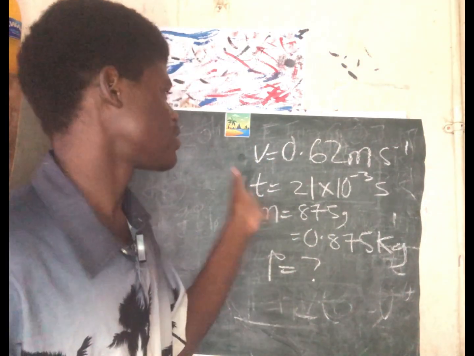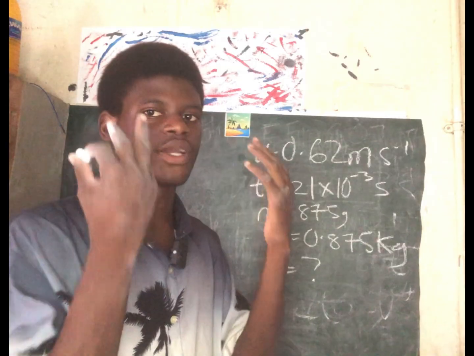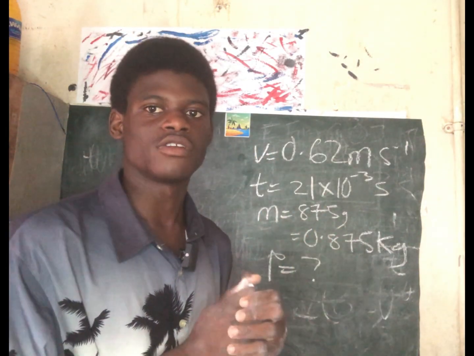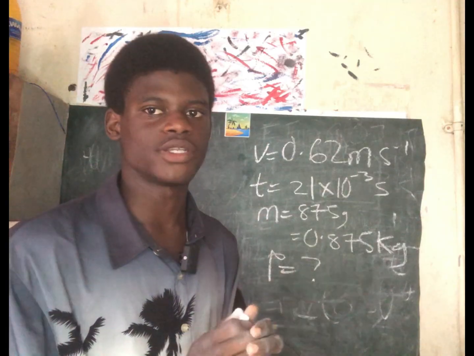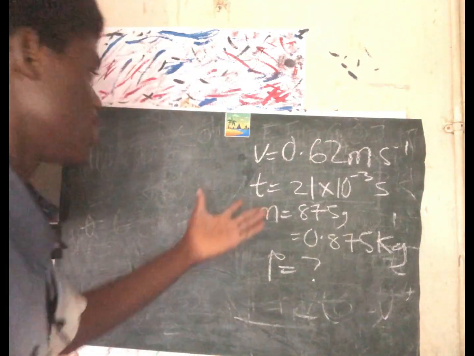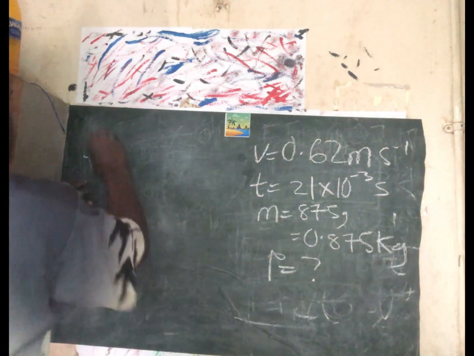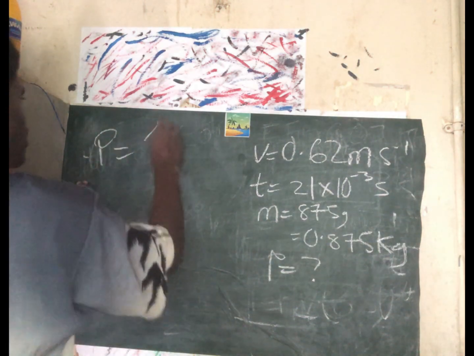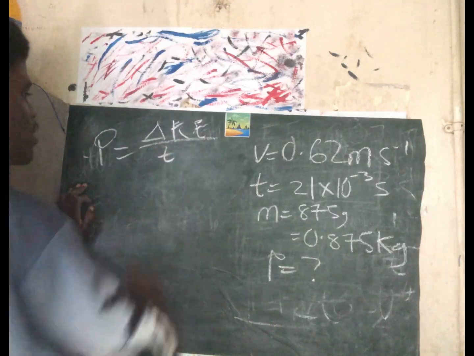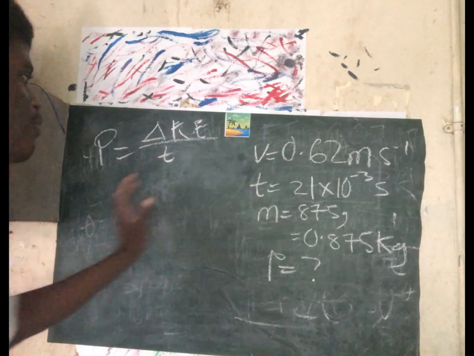They've given us mass and velocity, so what should come to your mind is kinetic energy, half mv squared. And time is given. So power is change in kinetic energy over time, and change in kinetic energy is half mv squared. So let's find half mv squared.